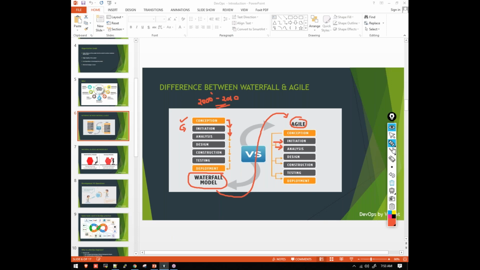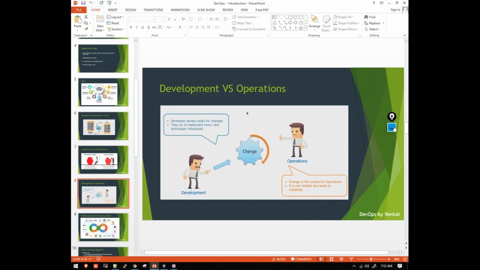Now, whenever the development team is creating a product, they're writing the source code, they're testing it, they're building it, they're handing it over to the client. What will the client do? The customer will try to use that product. They'll check for any issues like bugs. Okay, if they want any enhancements, any new features in the product, what they will do, they will give feedback to the development team, right? They'll give feedback to the development team.